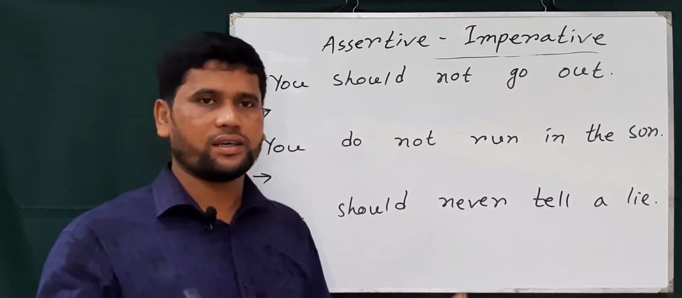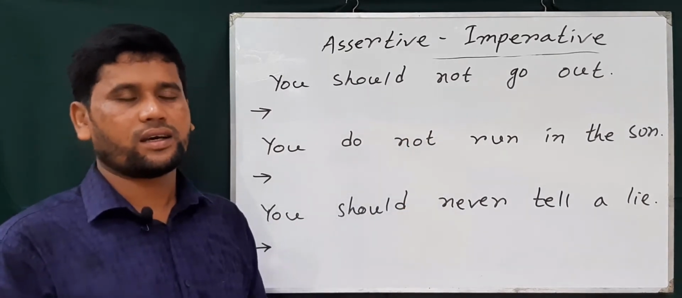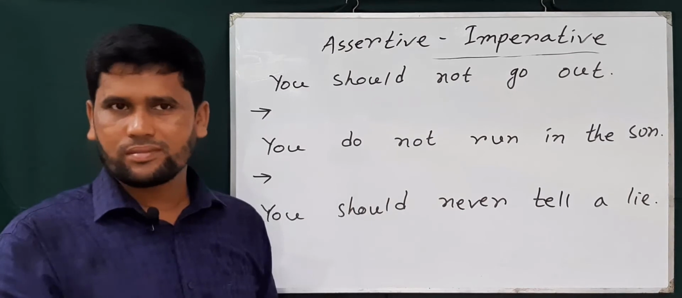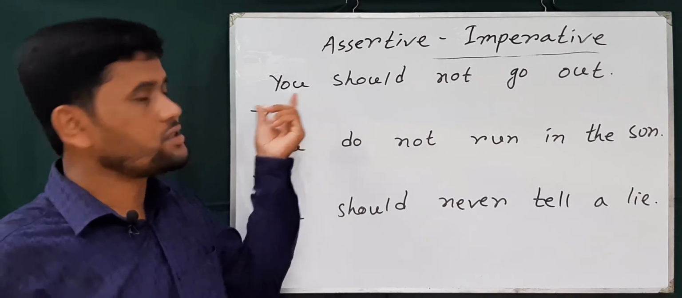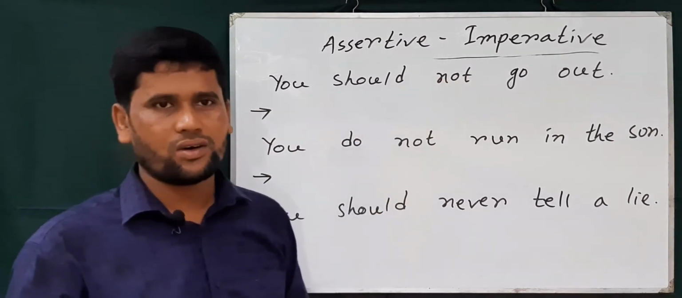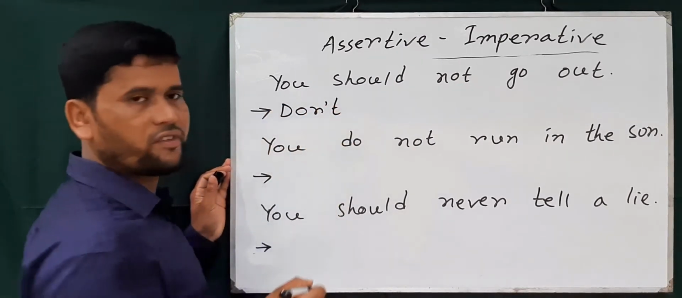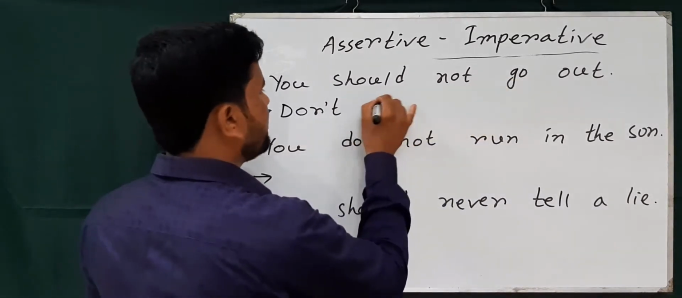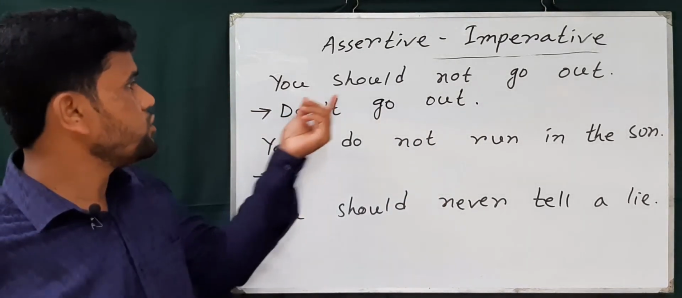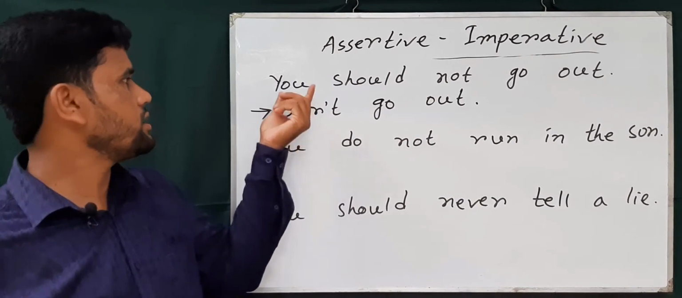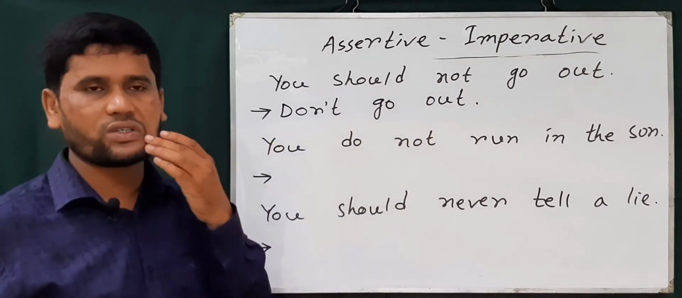Before, the sentence was affirmative and started with second person, but now the sentence starts with second person and is negative. When we find this, we just use don't or do not at the very beginning of the sentence, then the base form of the verb and another part. Don't go out. If the sentence has should not, I use don't. But if you find just should, then just go out. No need to use don't.